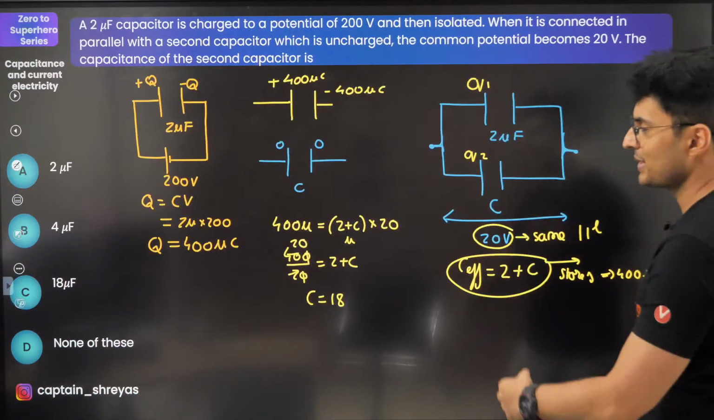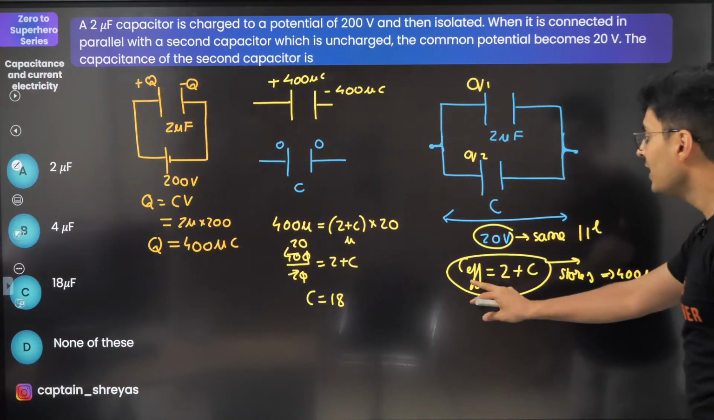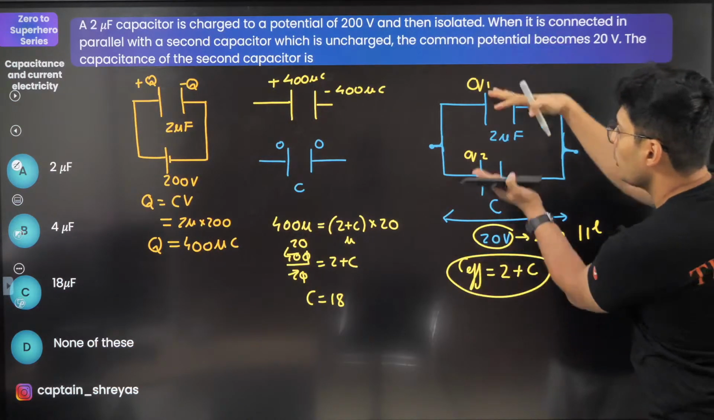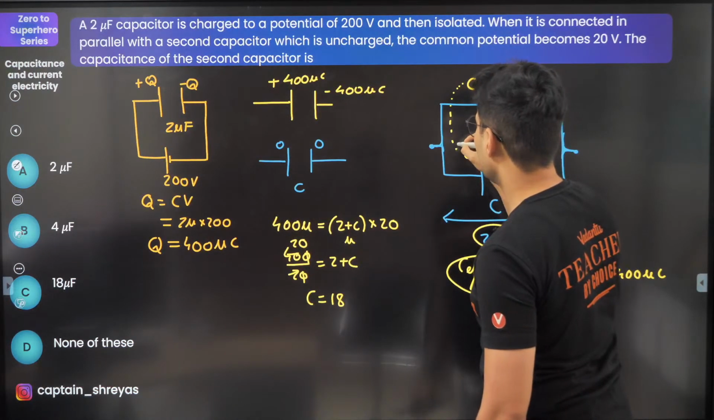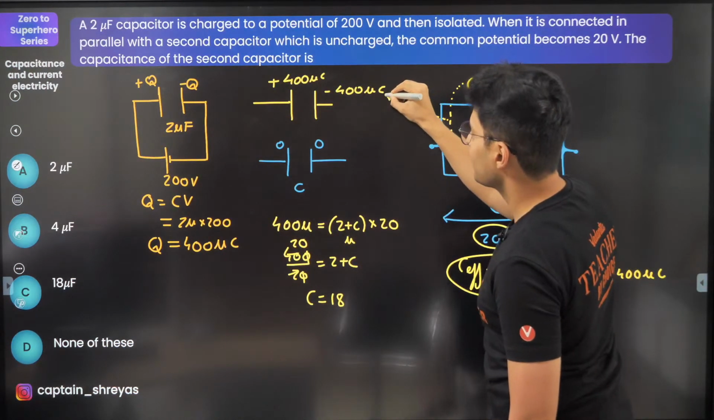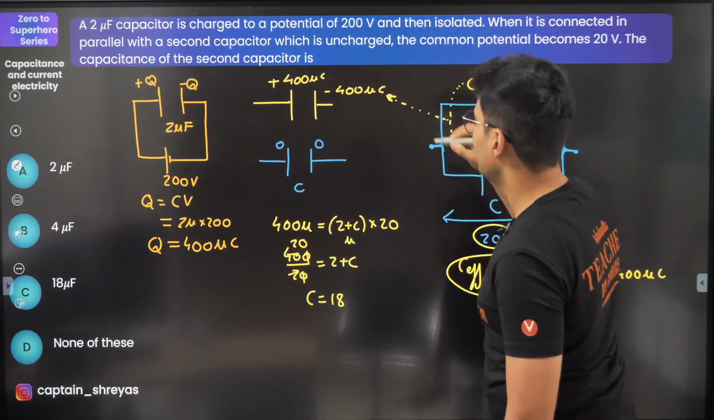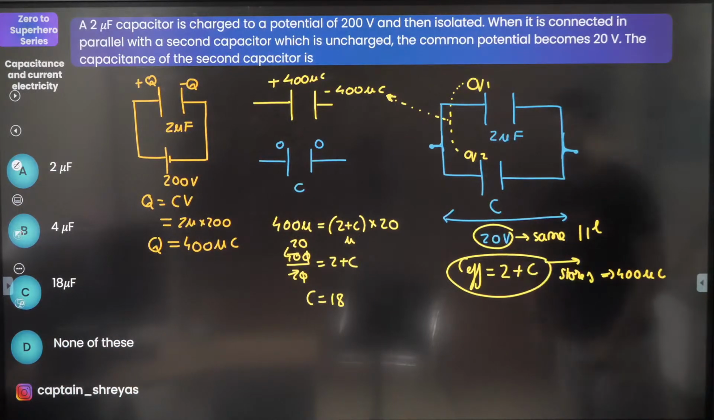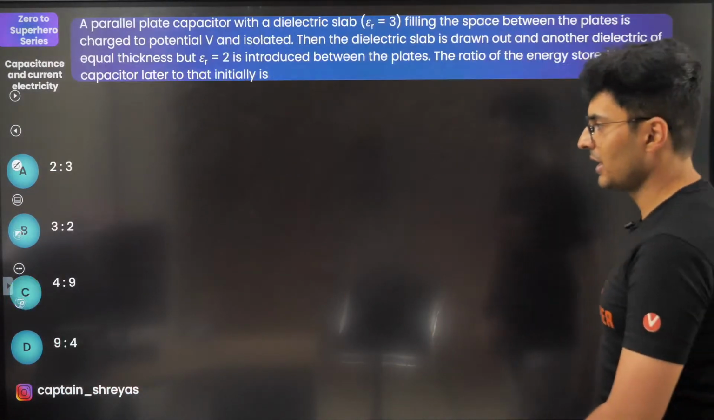There you go. Option C it is. So I don't have to do unnecessary work. I know they are in parallel, so the equivalent will be 2 plus C. Their equivalent combination will store this, because this plus this is basically this. That's what the equivalent combination will store. Keep this in mind. That's how I have simplified the problem. Done. Understood, guys? Clear? Moving on to the next question.